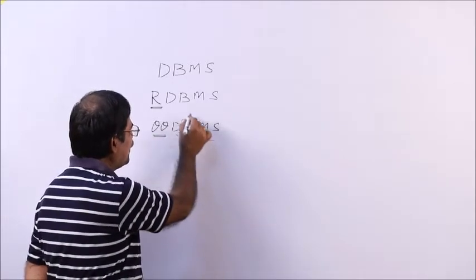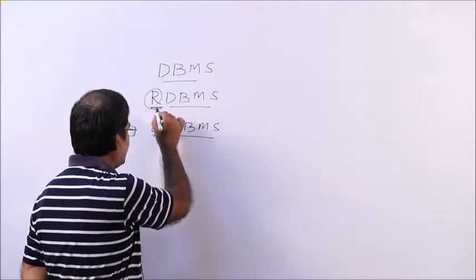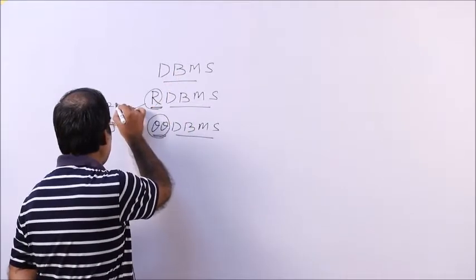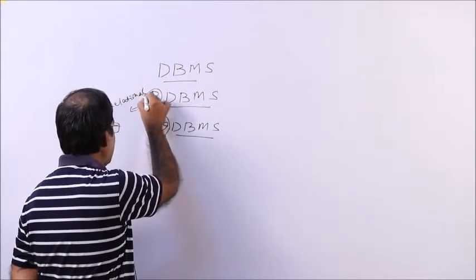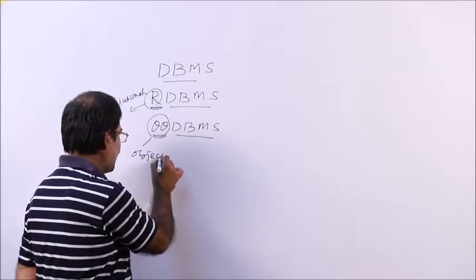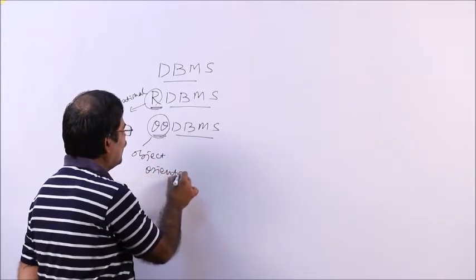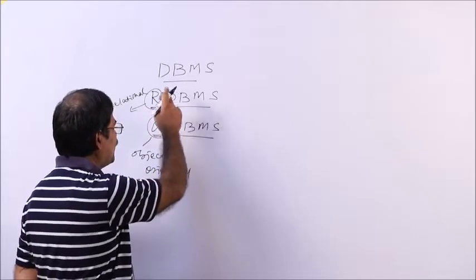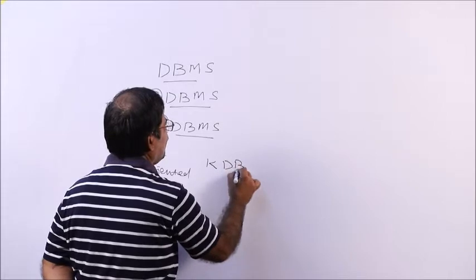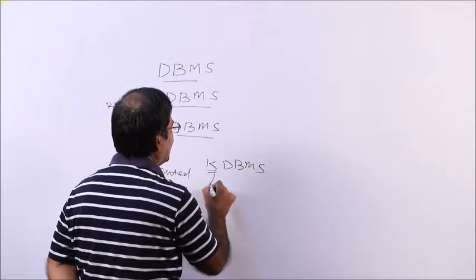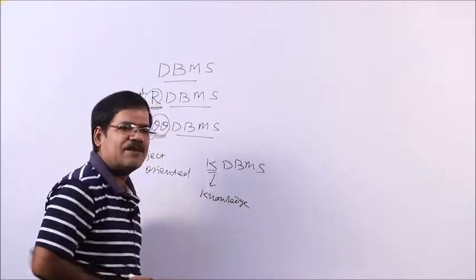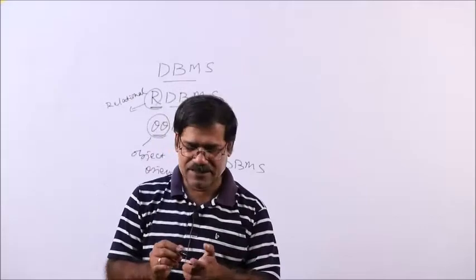So, database management system is everywhere. A new term is added with DBMS: R is relational, O means object oriented. DBMS is database management system, RDBMS is relational database management system. Then KDBMS: a new term K is added. What is K? Knowledge database management system. Database is the root.